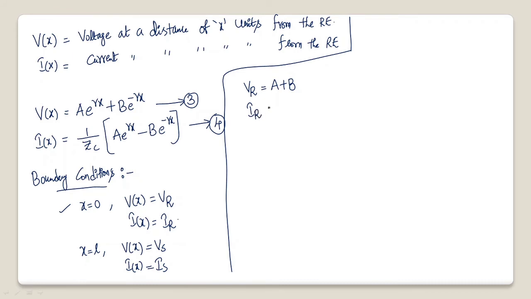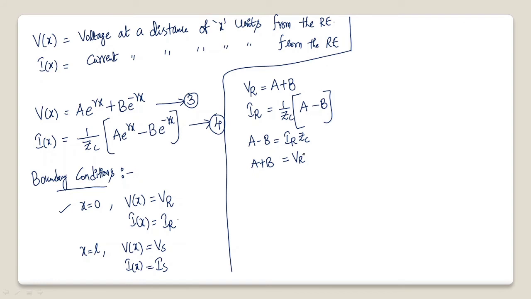So IR is equal to 1 by ZC as it is, and e power gamma x means e power 0 is 1, and e power minus 0 is also 1. So from the second equation, I can write A minus B as IR into ZC. From the first equation, I can get A plus B as VR.